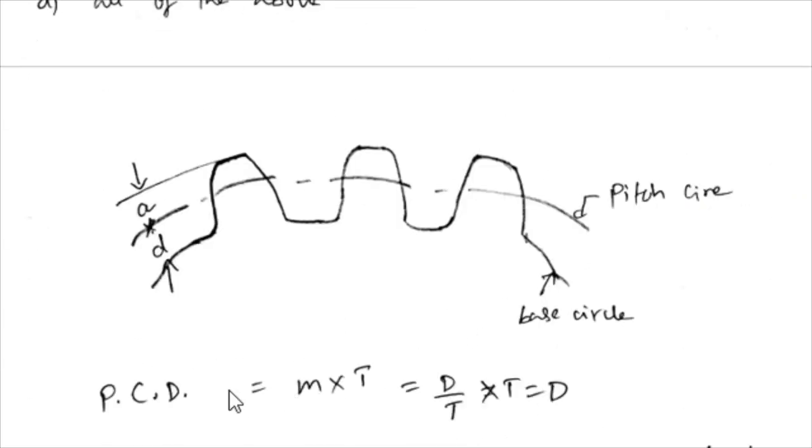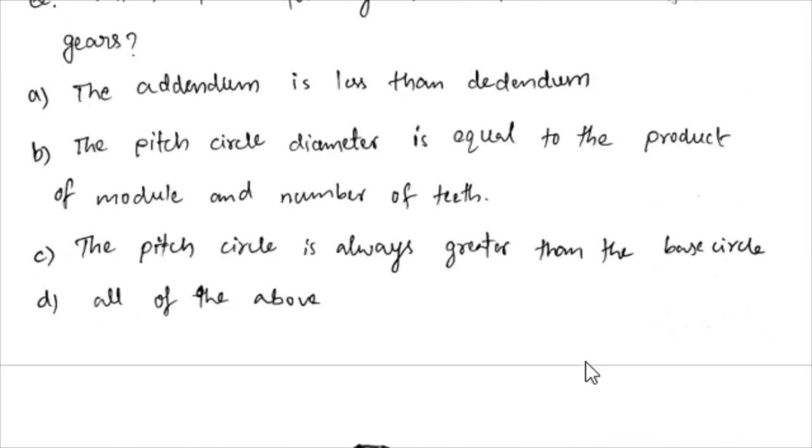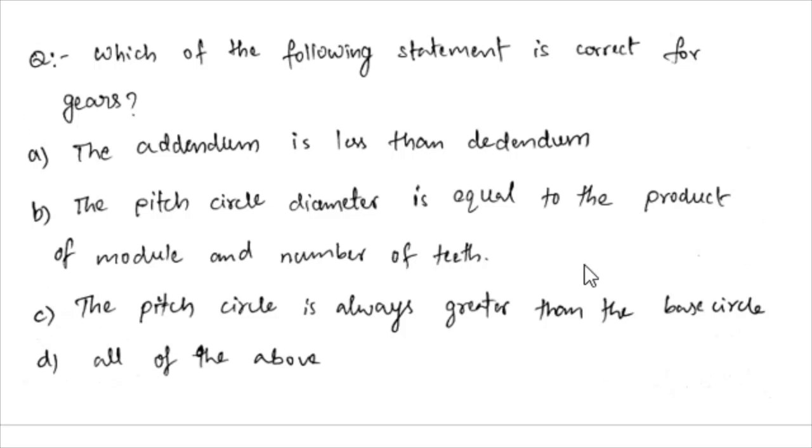Option B, the pitch circle diameter is equal to the product of module and number of teeth. So pitch circle diameter is D, and it says that it is the product of module and number of teeth. Yes, module means we can write D by T, where D is the PCD, that is pitch circle diameter. So when you multiply with T, you will get once again the PCD only. So the second statement is also true.